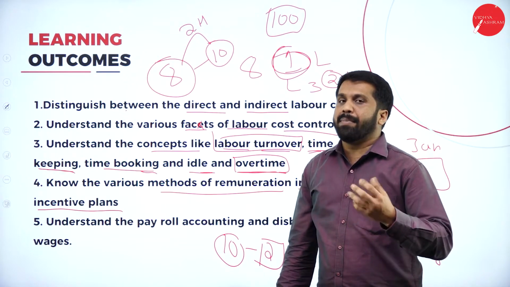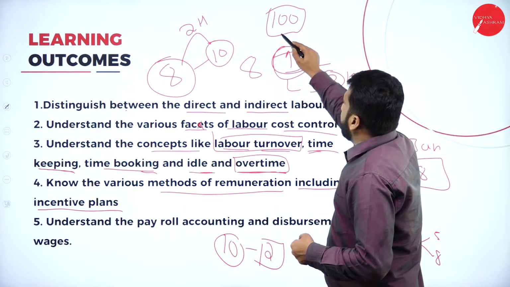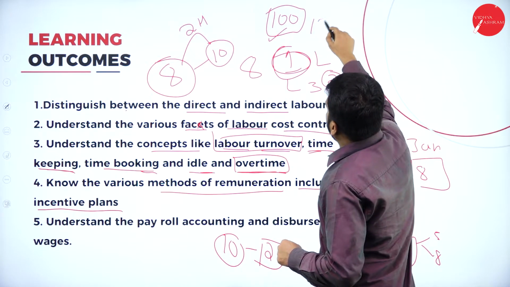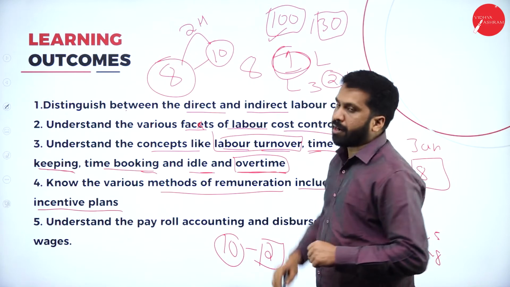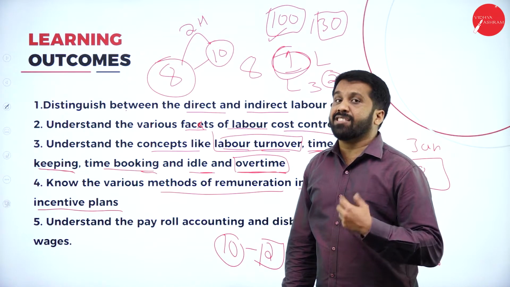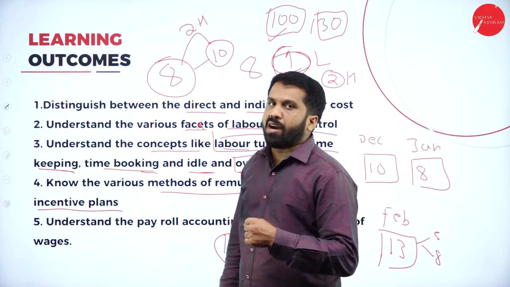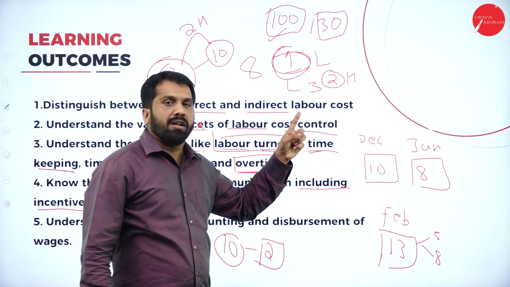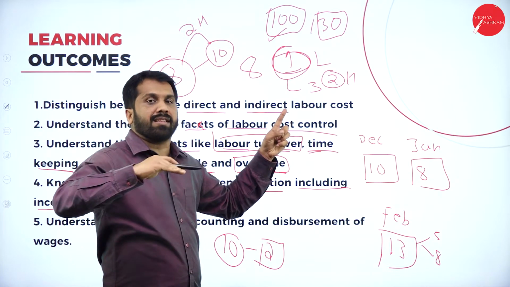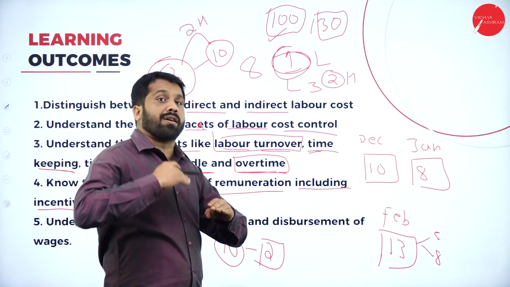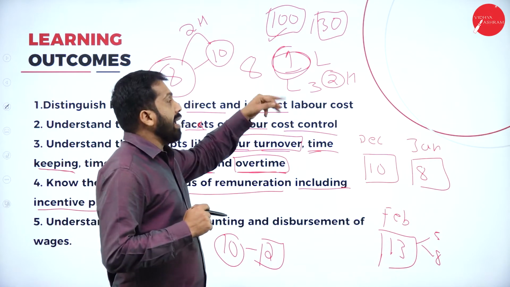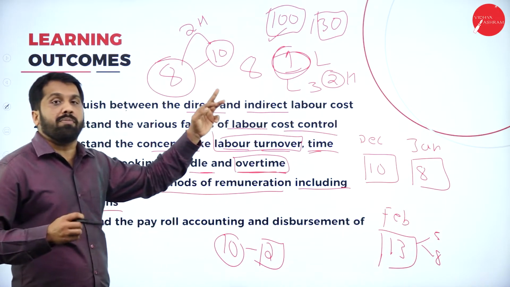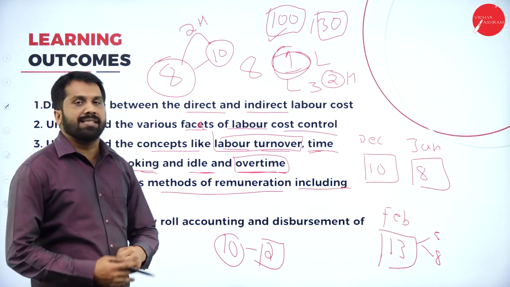I have given a task of 100, but you completed 130. 30 you have manufactured extra. For whatever you have manufactured extra, you will be given an incentive, because you crossed the standard level we have maintained, meaning you are above your target. That's why you will be paid more. You will be awarded. That is called an incentive.